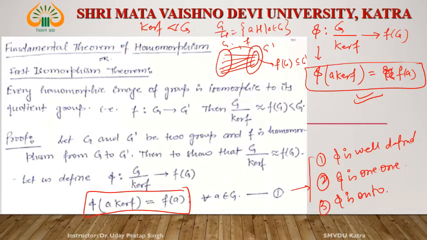If these three things happen, then phi is an isomorphism. And if this is an isomorphism from G by kernel of F to F of G, then these two are isomorphic. Now let's see whether phi is well defined, one-one and onto.